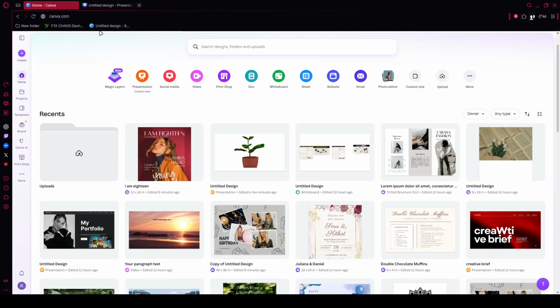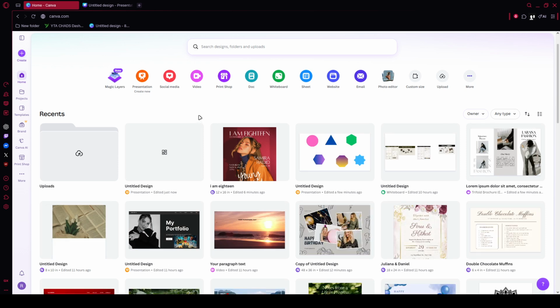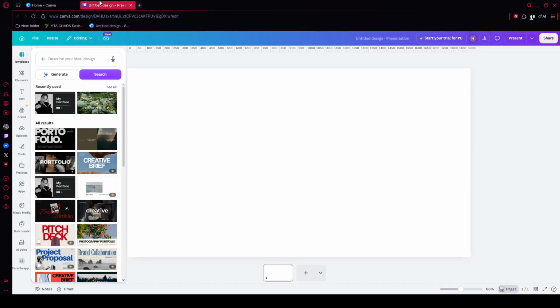First, open Canva and make sure you're on the main dashboard or homepage. This is the best place to start because it gives you access to the full search bar and the widest range of template results. At the top of the screen, click into the search bar and type in the kind of design you want. For example, you might search for something like a minimalist business presentation, a modern Instagram flyer, or a clean resume layout. Once you've entered your search, press enter so Canva can load the full results page.